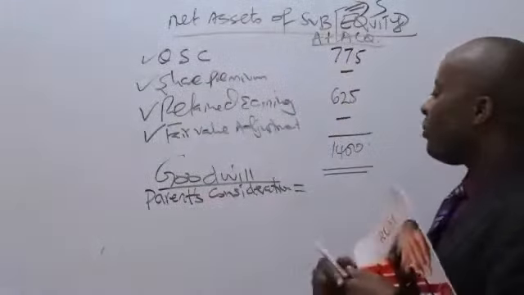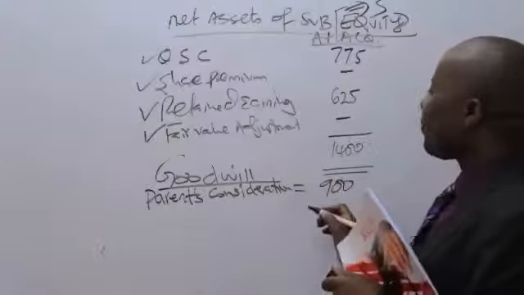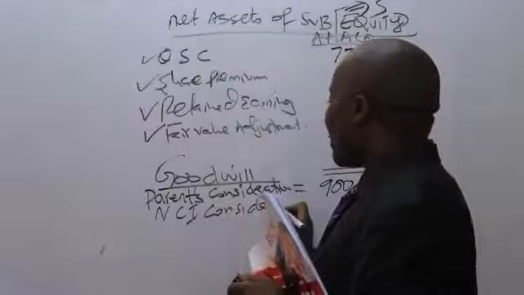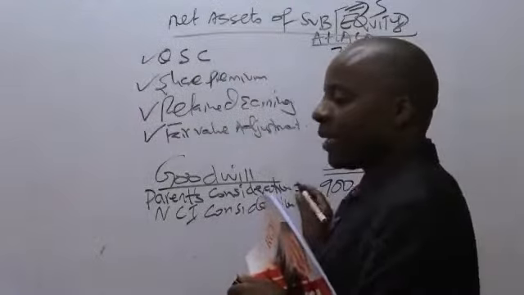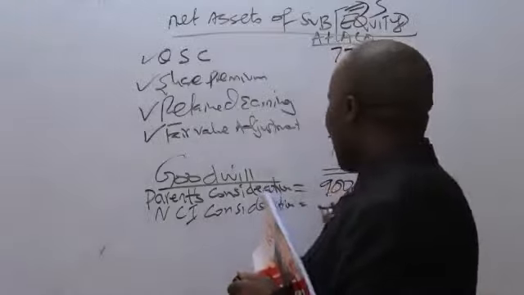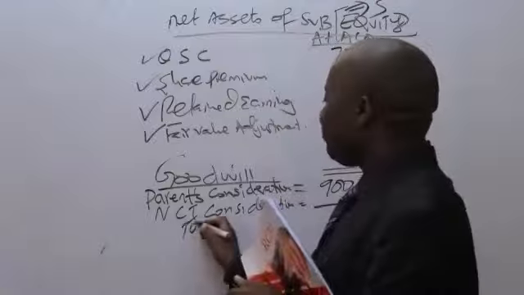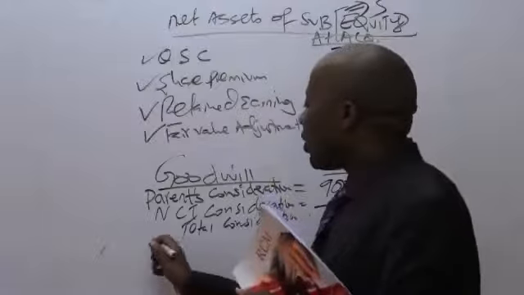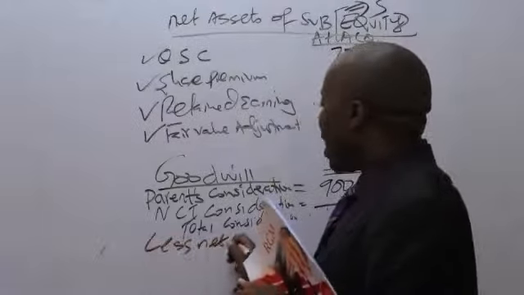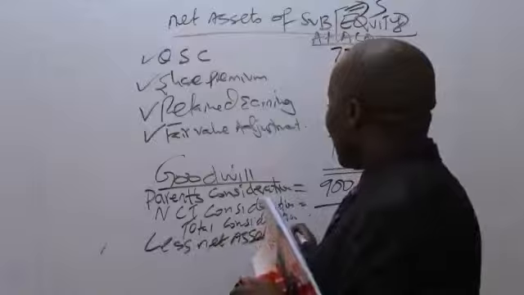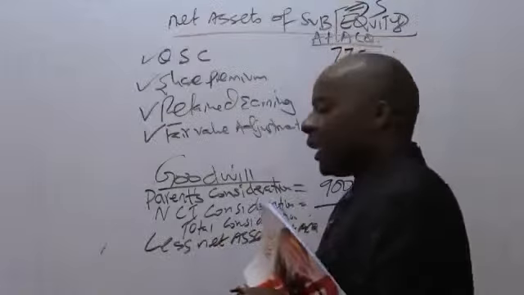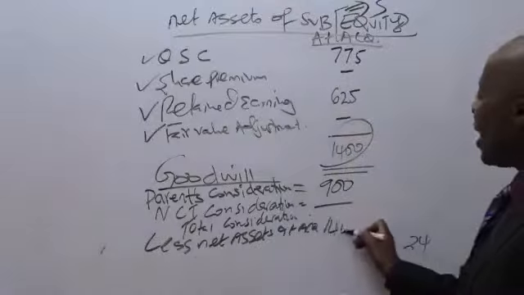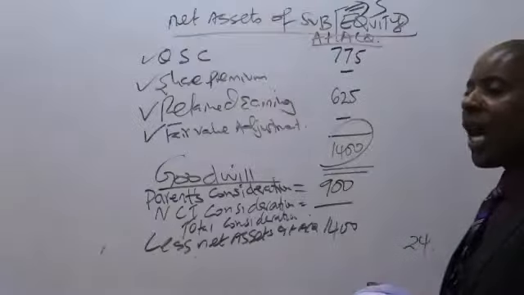So in this case here, we have the parents' consideration, unaandika 900. Alafu unakuja unasema, remember the parent never bought everything. NCI's consideration, kwanza unawacha space. So unakuja unasema hapa total consideration, kwanza unaiwacha. Unakuja unasema hapa chini, less net assets at acquisition. Are you able to see the net assets at acquisition? Net assets at acquisition ndizo hizi. Ni 1,400. Hiyo ndio net assets at acquisition.